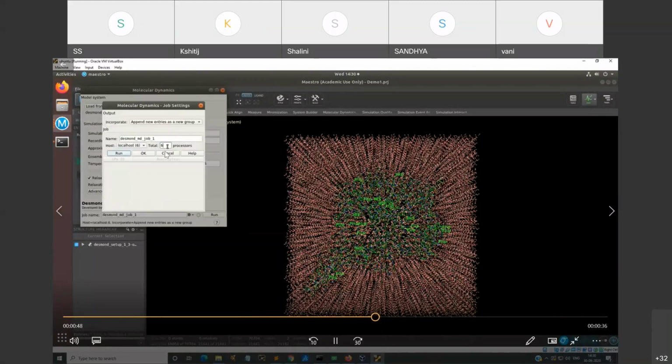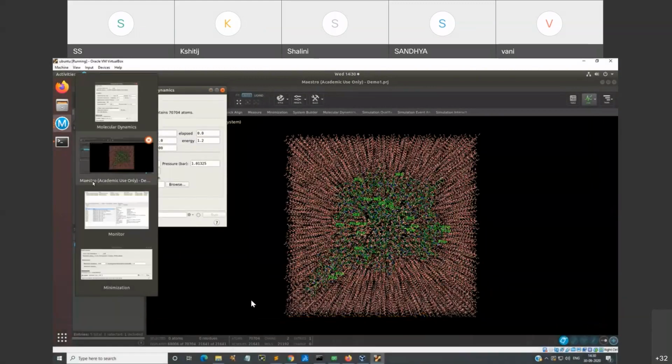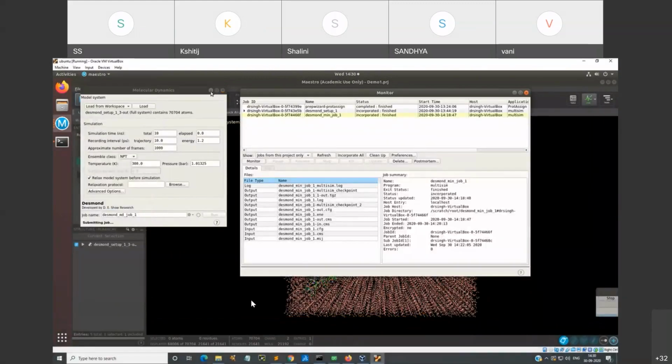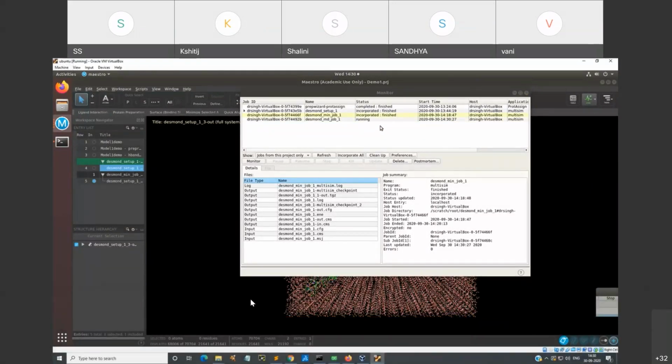So I have assigned a total of 6 processors. You can change it if you want to 4 processors, 2 processors, depending upon the configuration of your machine, and then do the running. It will also take a couple of minutes, so you will have to patiently wait till your MD simulation is completed.